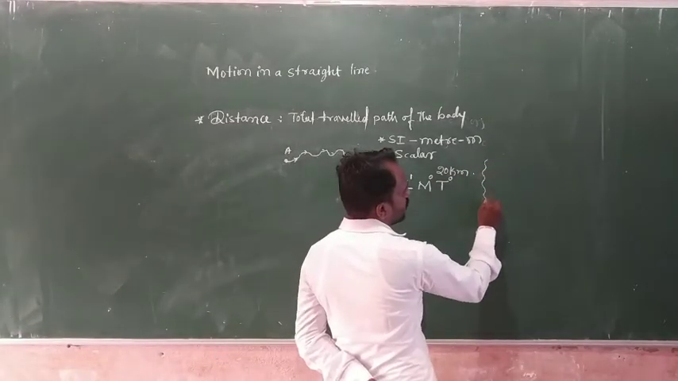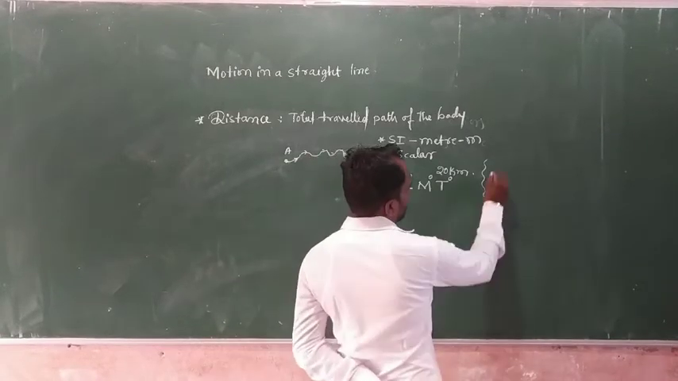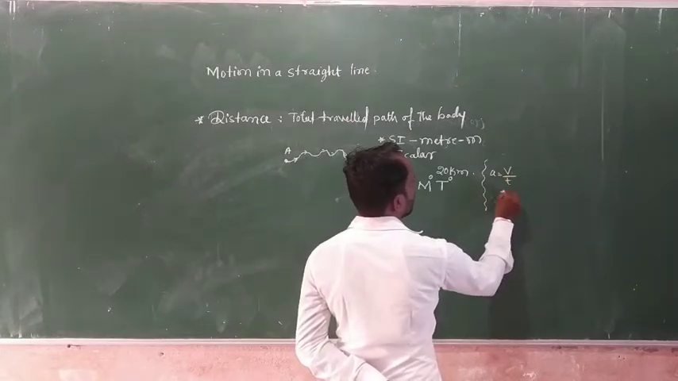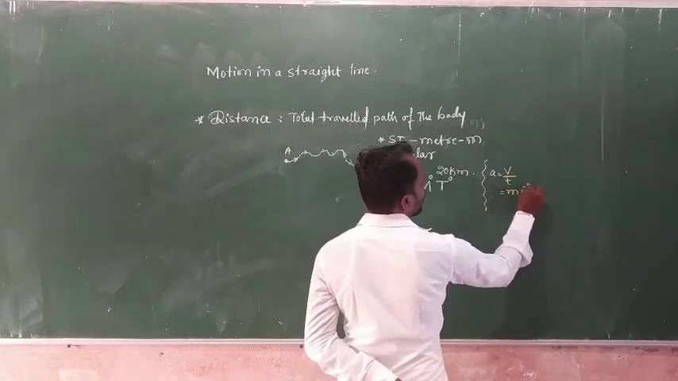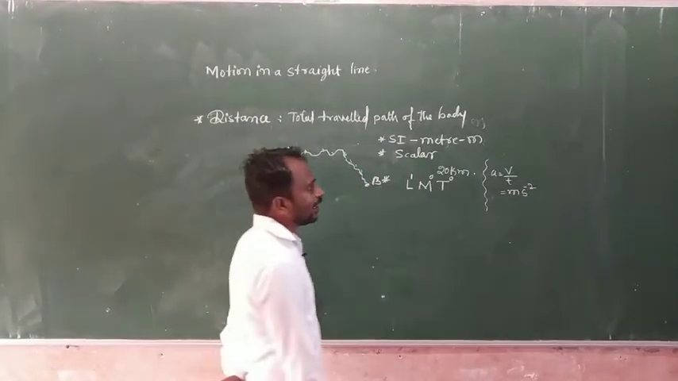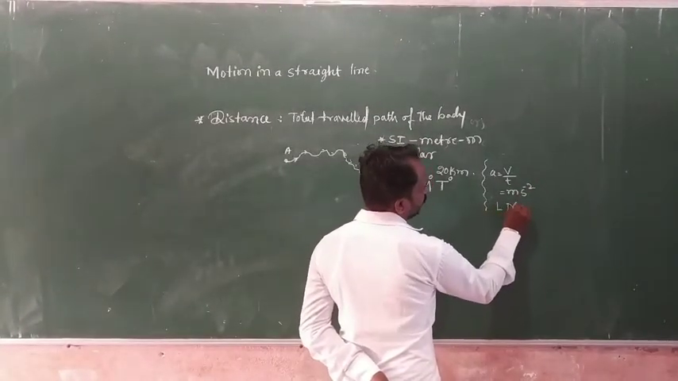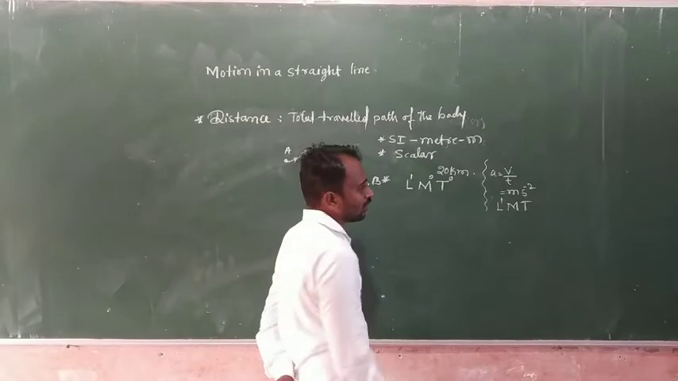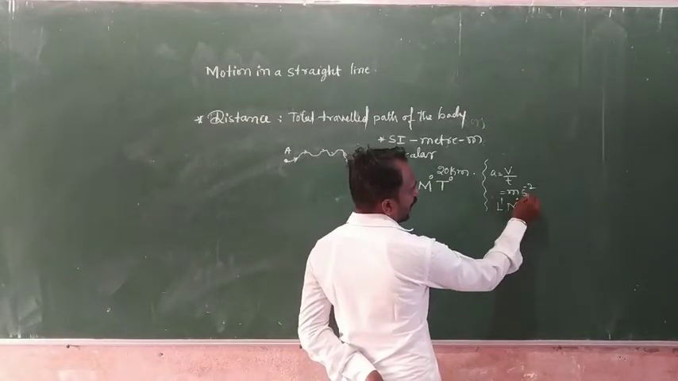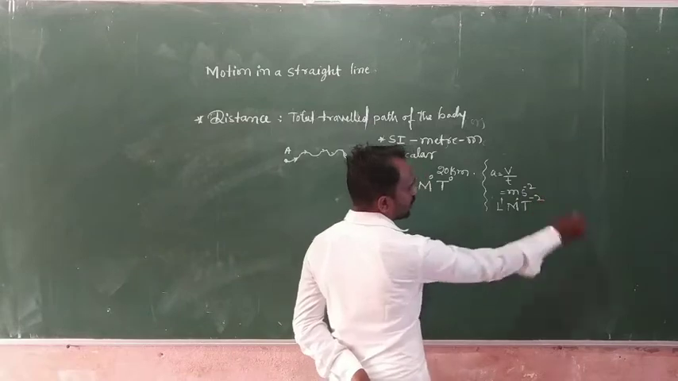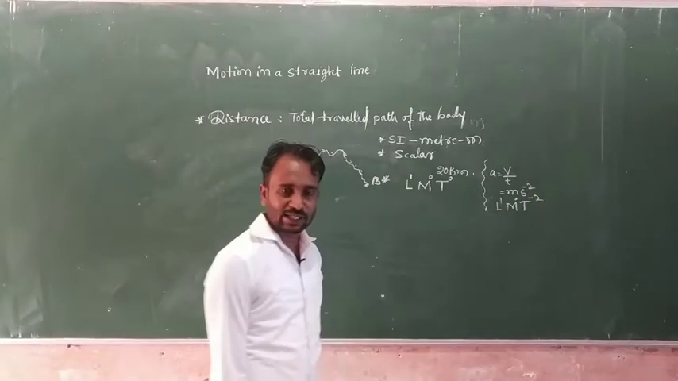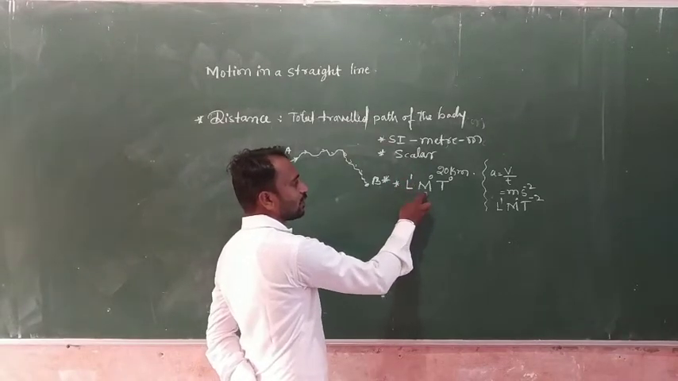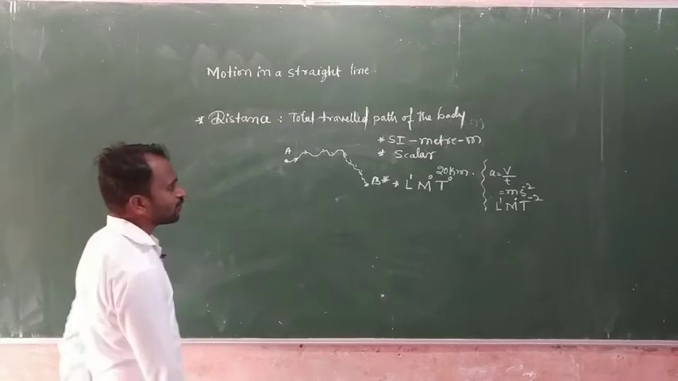Another example: suppose we consider acceleration, which is velocity by time. The SI unit is meter per second square. In the dimensional formula, length is 1, we don't consider mass so its value is 0, and time is T power minus 2. This is the dimensional formula for acceleration. The dimensional formula of distance is L power 1, M power 0 and T power 0.